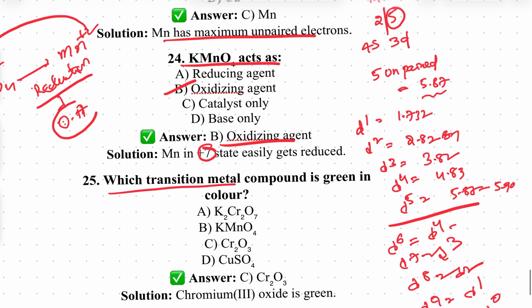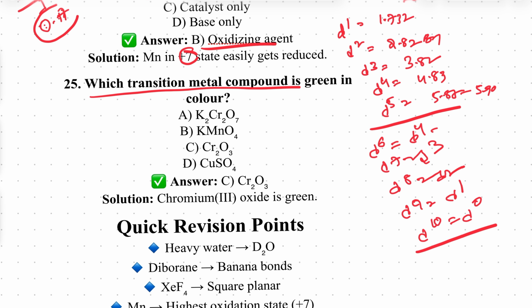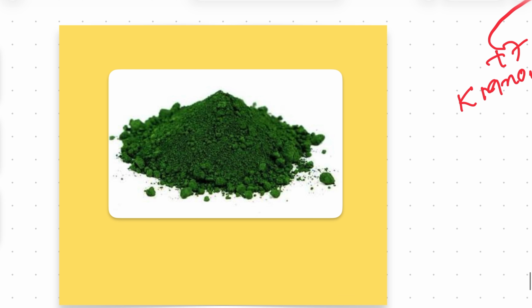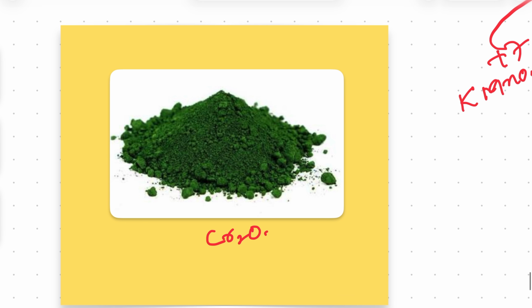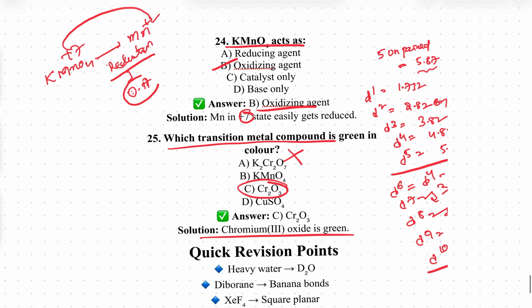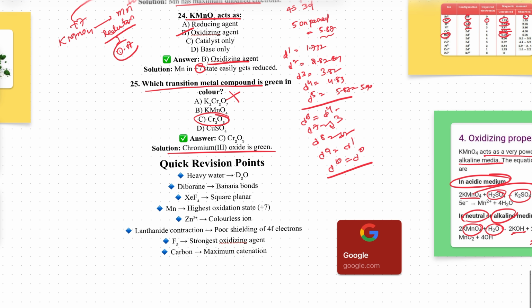Next one is which transition element compound is green in color. Typically, the compound we have here is Cr2O3, chromium trioxide. That chromium trioxide is green in color. I will show you one diagram. This is the nature of Cr2O3. Green in color, right? This is clearly green in color. That's it.